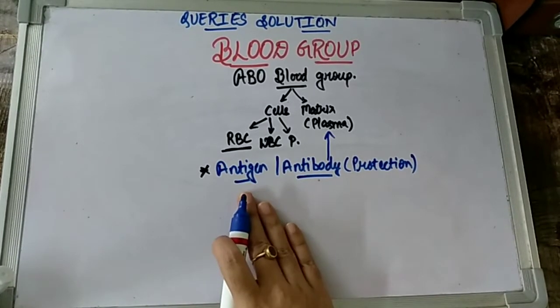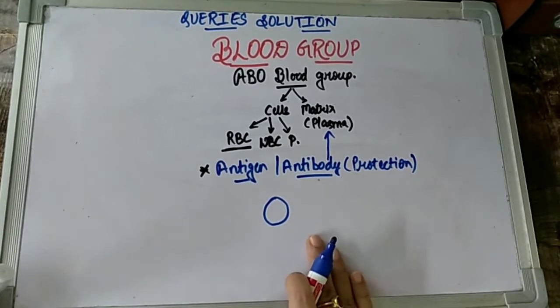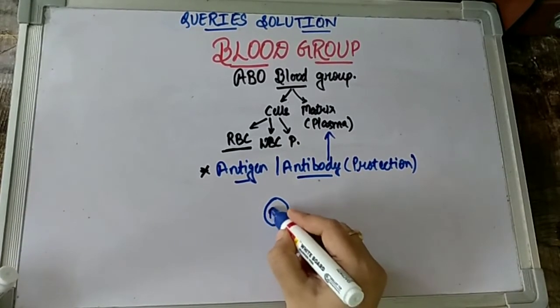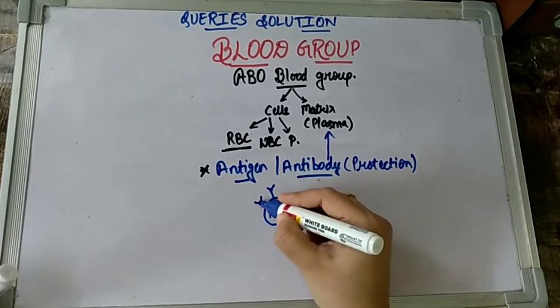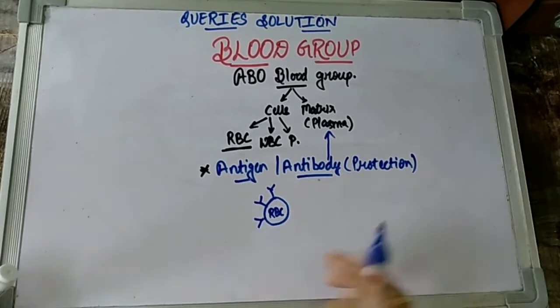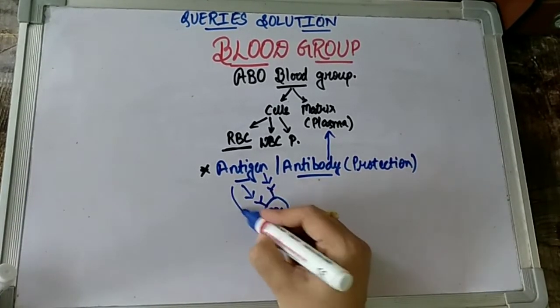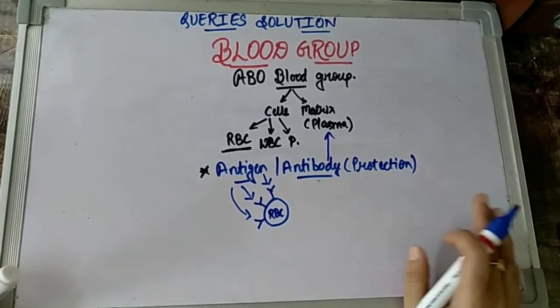As I am saying, children, this antigen is proteinaceous in nature. And if this is our RBC, for example, I am just drawing a rough diagram. It's not a biconcave structure, I know. But if this is the RBC that I am talking about, then on the surface of the RBC, children, there are certain proteinaceous substances present. And these proteinaceous substances are known as antigens.